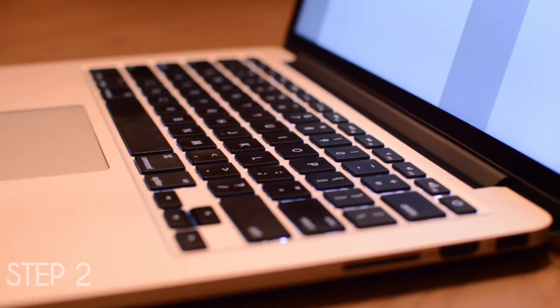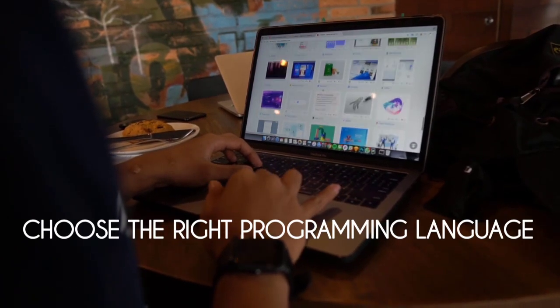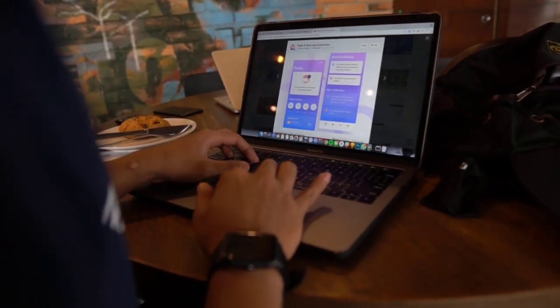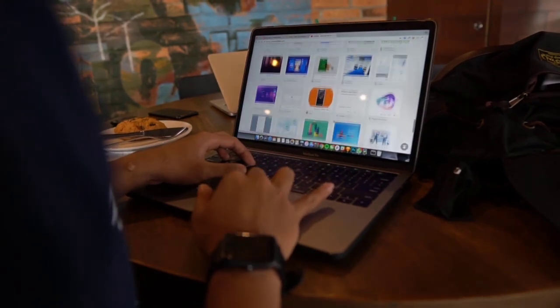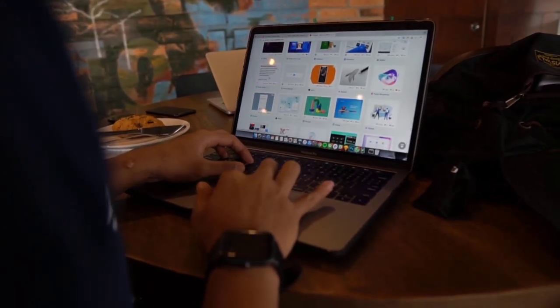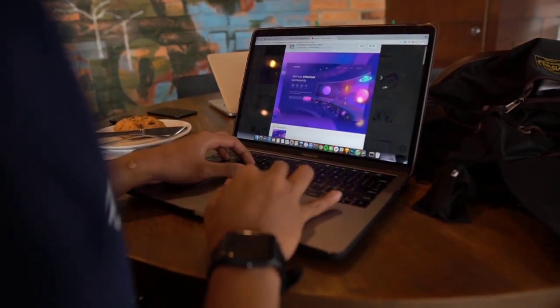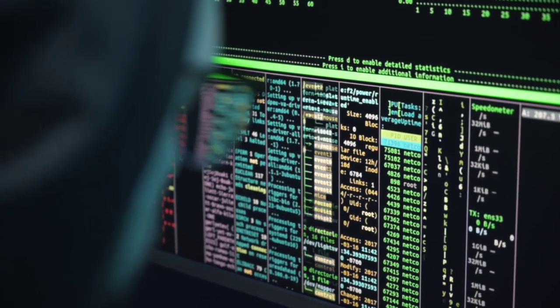Step 2. Choose the right programming language. There are a lot of programming languages in our world, and every language has its own special purpose. Let's take example of some most popular programming languages like HTML, CSS, JS. They are used to create websites. Java, C++, they are used to create web applications, games, etc.